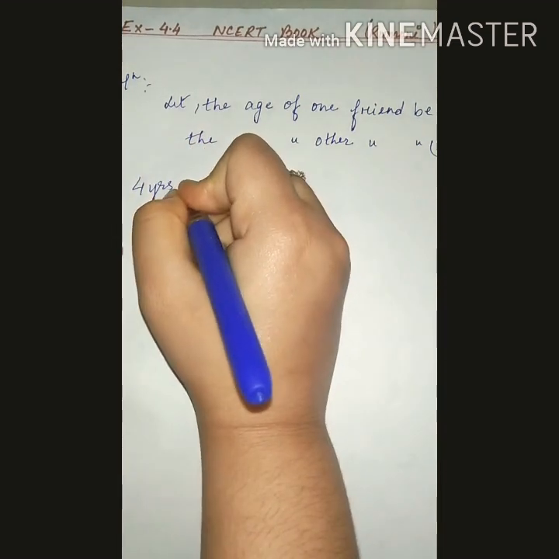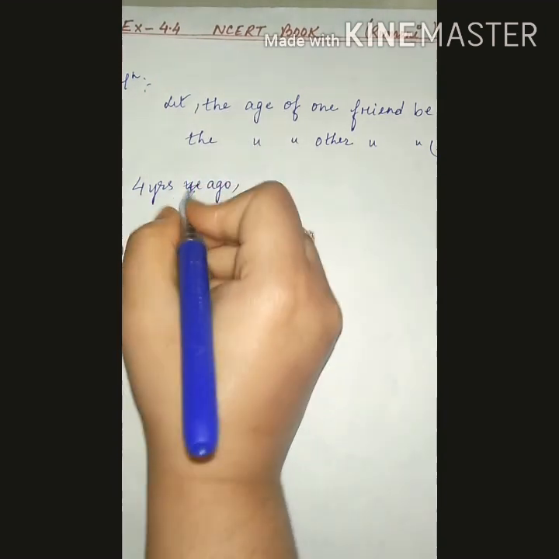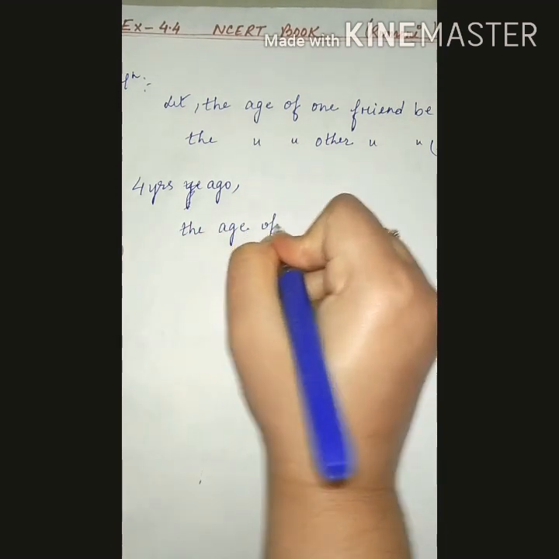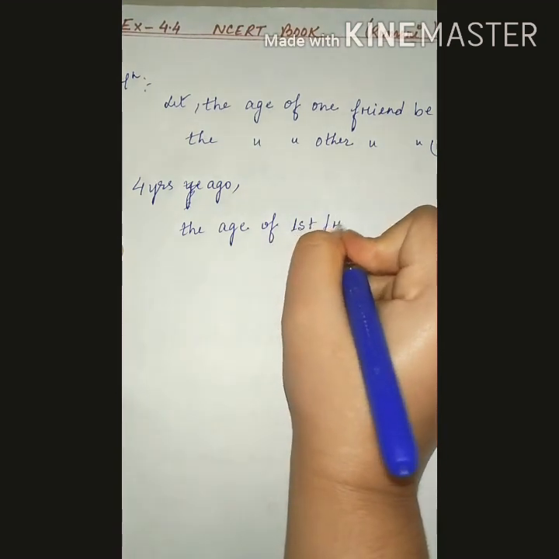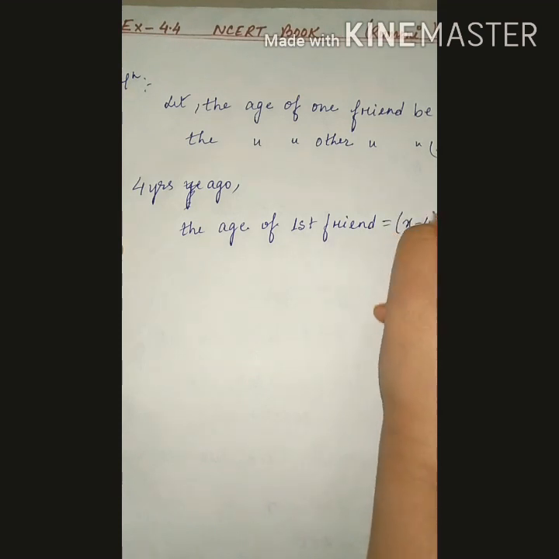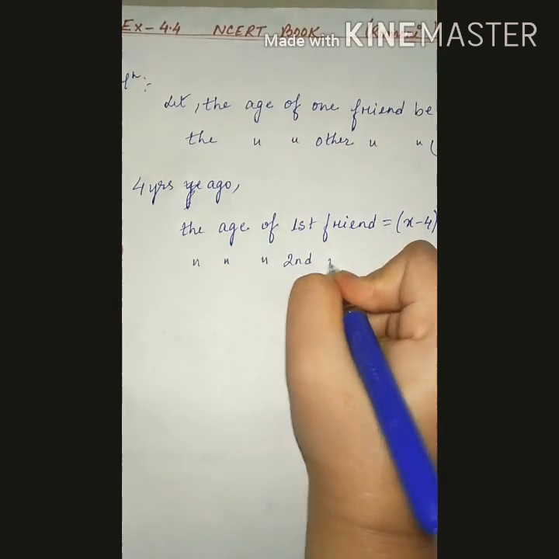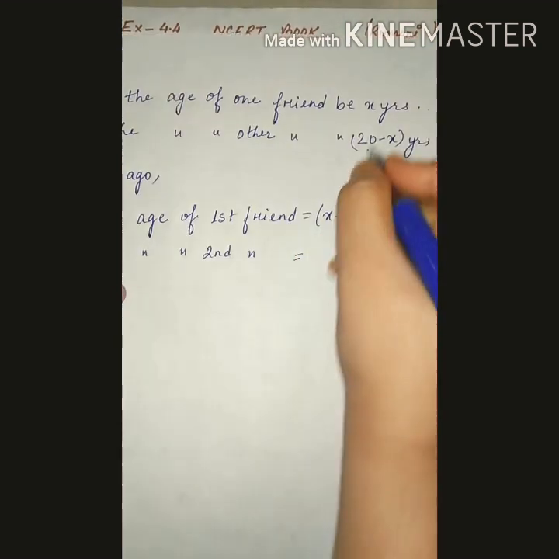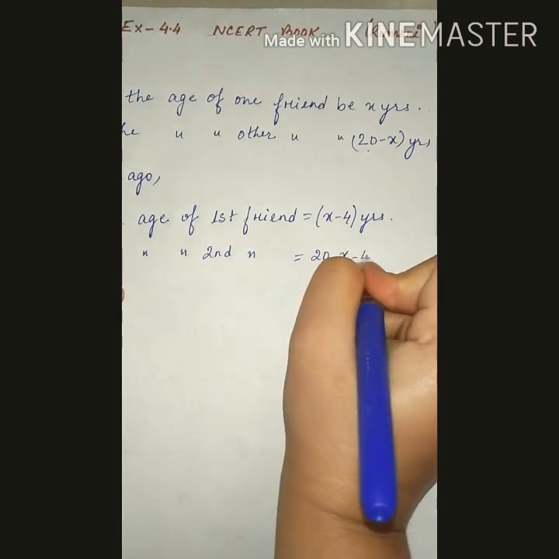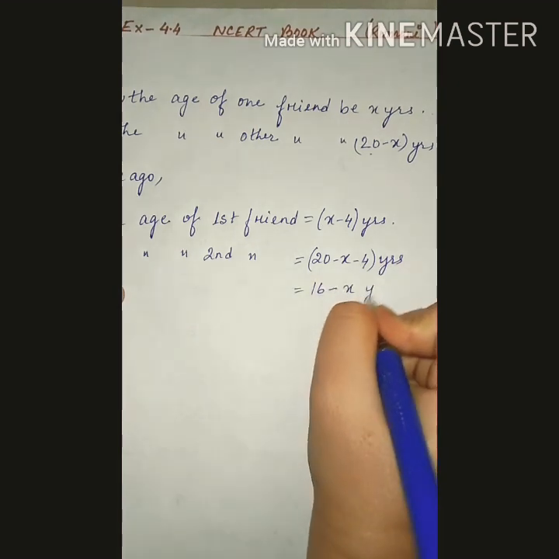4 years ago, the age of the first friend is equal to x minus 4 years, and the age of the second friend is equal to, see, 20 minus x minus 4. So it will be 20 minus x minus 4 years. That means 16 minus x years.